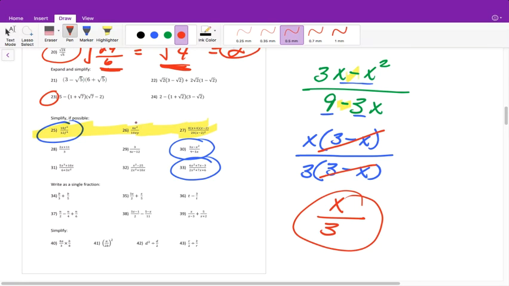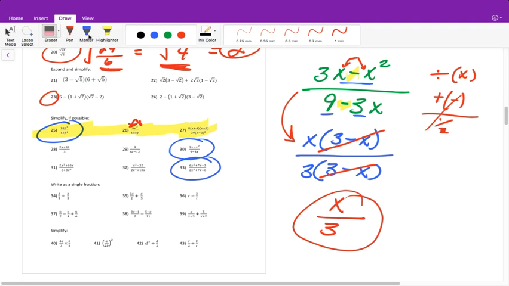The difference is these are already factors, and these are not, but we are adding and subtracting them. So we need to get their factored form in order for us to cancel out. Because division and multiplication are reciprocal, or are your inverse operations, and they undo each other. But addition or subtraction and division, they do not undo each other. So that's why we can't do anything until we get its factored form.